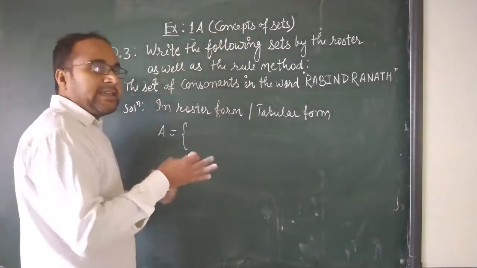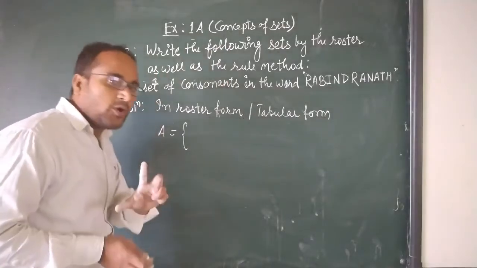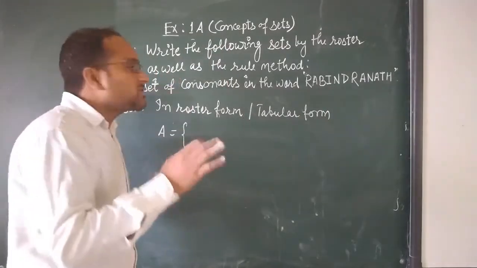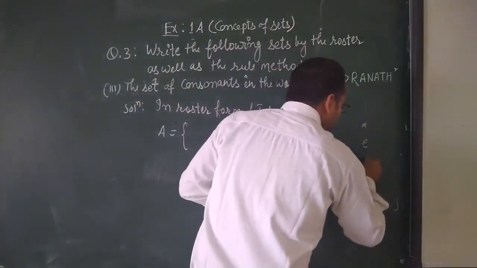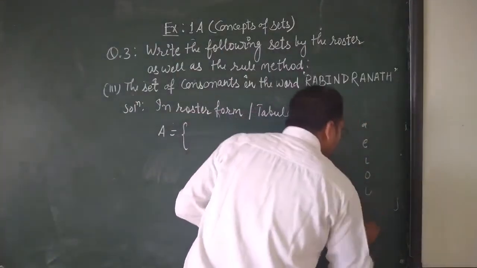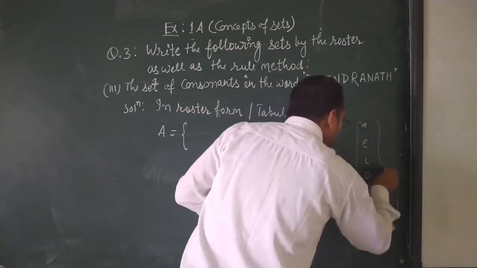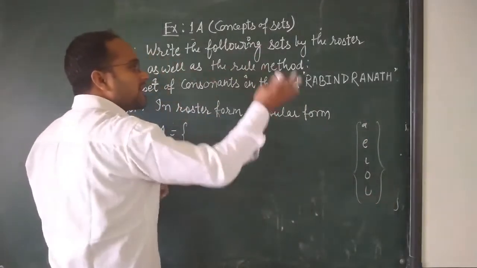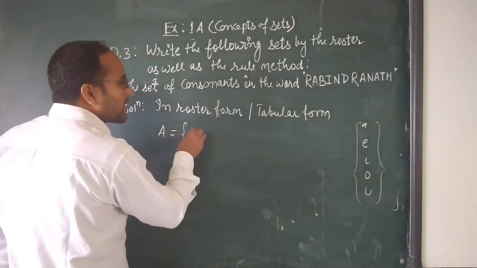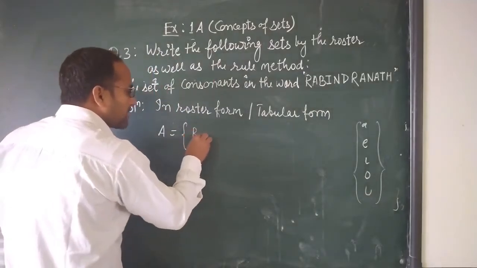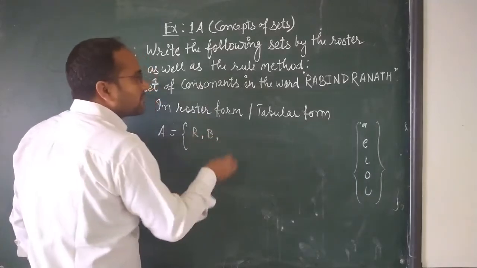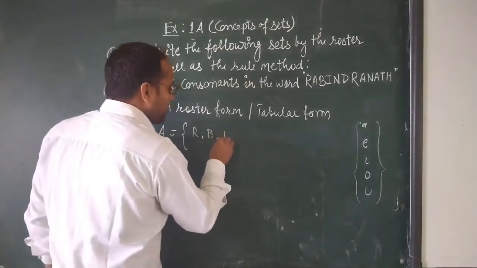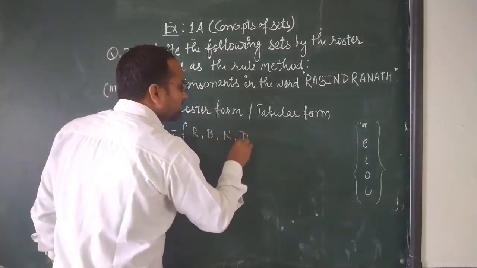You know that A, E, I, O, U are the 5 vowels and the others are consonants. By leaving these, the others are consonants. So R, A you will not write, then B, then I you will not write, N, D.